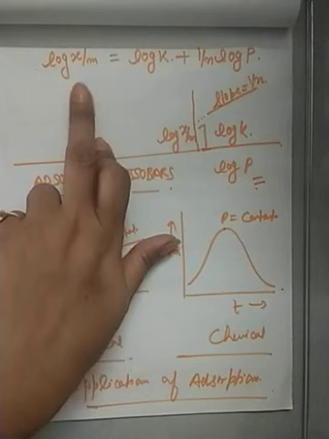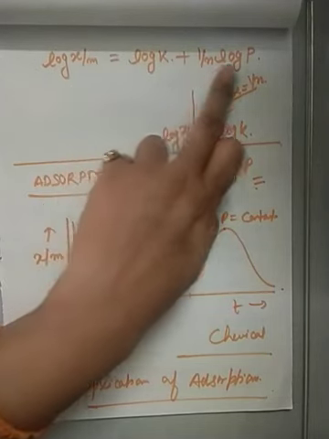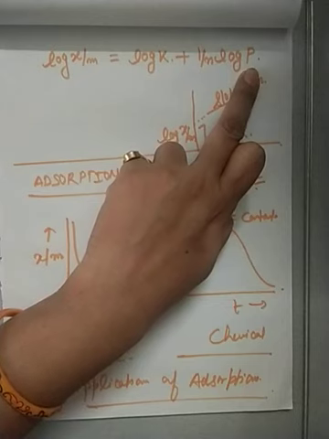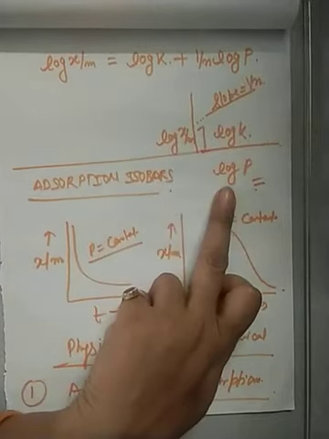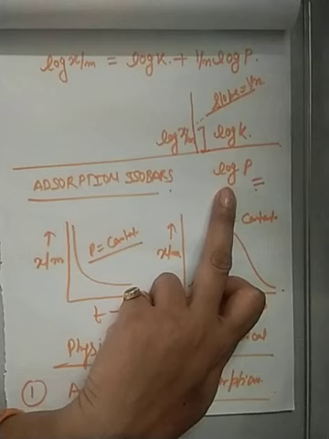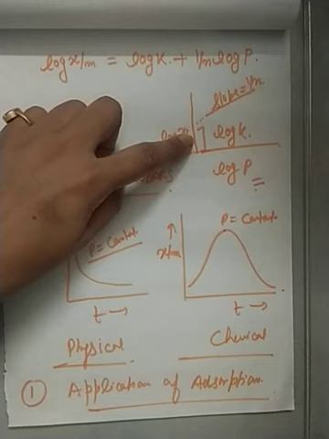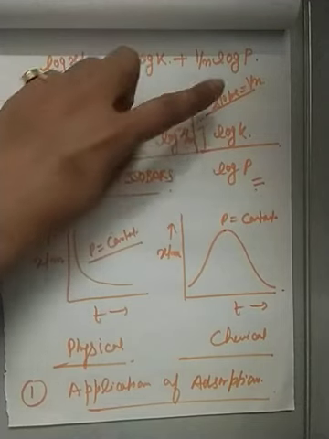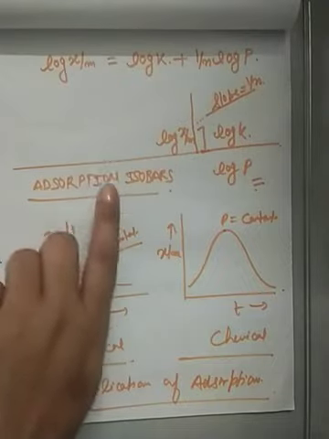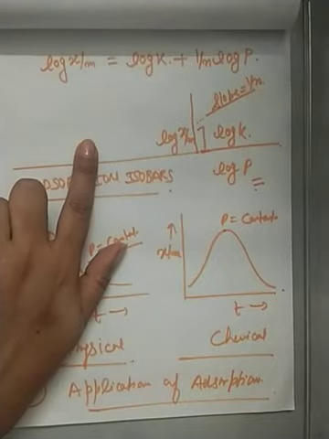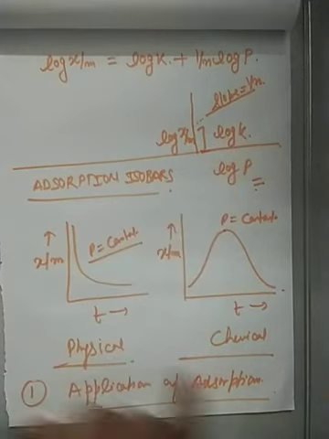Then log x upon m equals log k plus 1 upon n log P. If we plot a graph between log x upon m and log P, it will be a linear graph in which the intercept gives the value of log k and the slope equals 1 by n. So it is called the Freundlich adsorption isotherm, and here is the graphical representation.